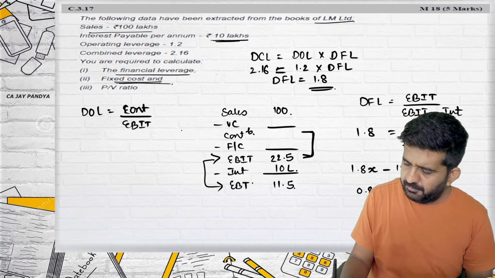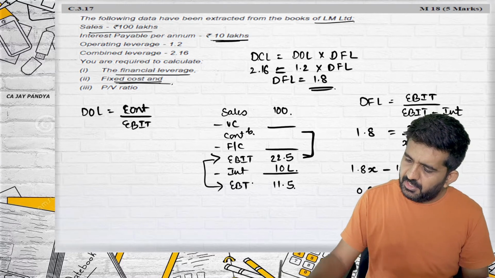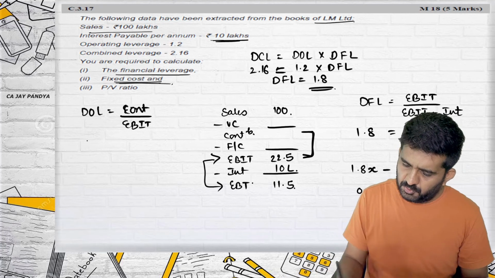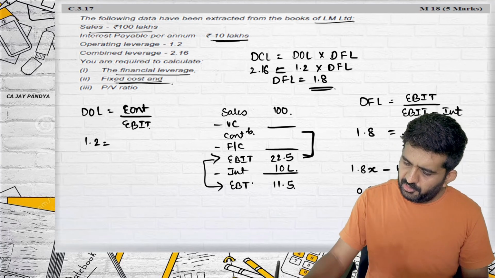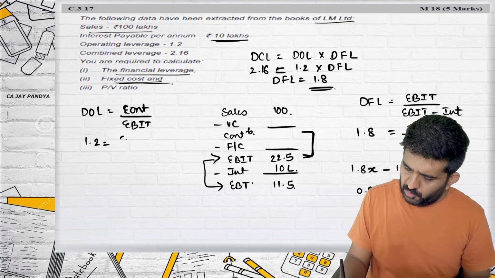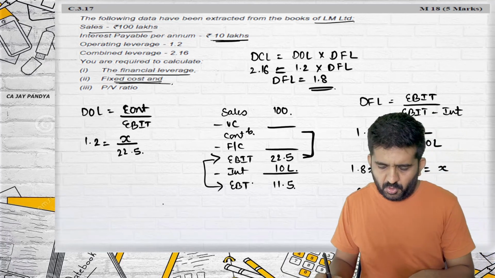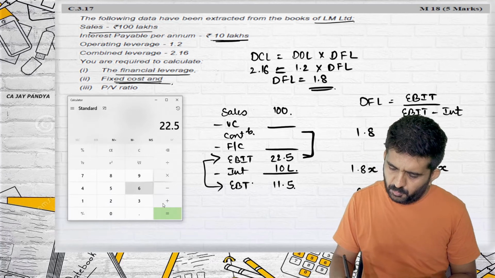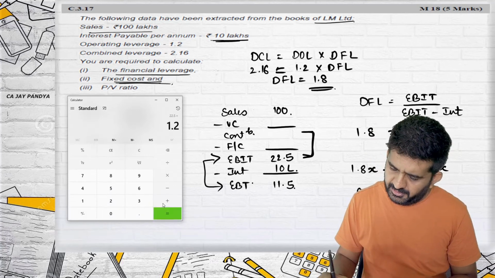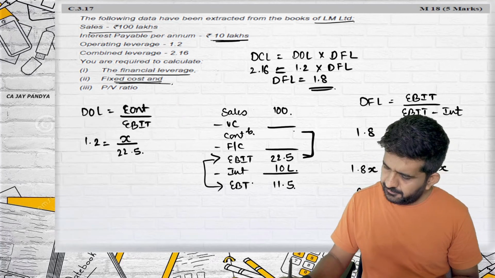Directly I am taking it because I know the answer of EBIT. Degree of operating leverage is 1.2. Contribution is not known, so X divided by EBIT, which is 22.5. Contribution will be 22.5 multiplied by 1.2, which is 27.